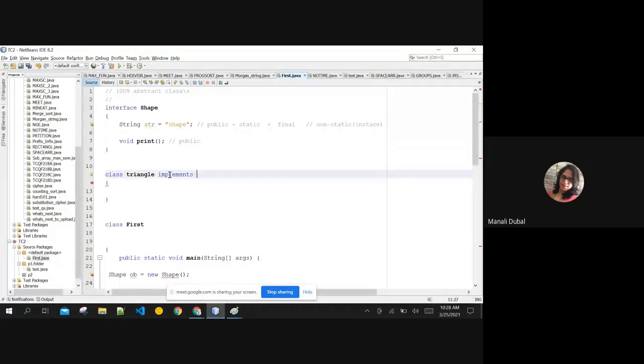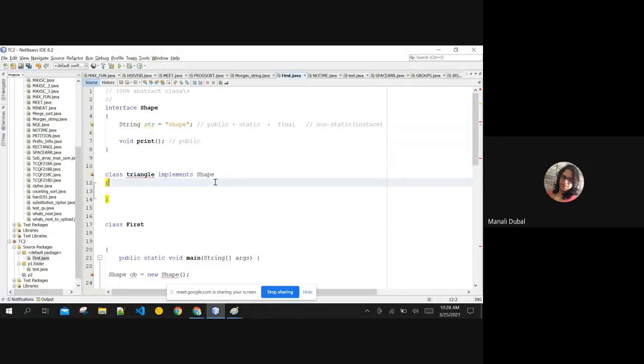Implements keyword is used to implement an interface. Okay. Difference between abstract and interface, one more difference is there. Abstract classes can be extended in one class, but interface can be implemented. So we need to use implements keyword for implementing an interface over here.